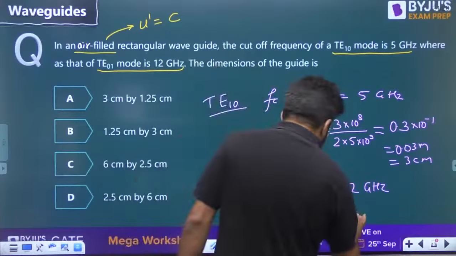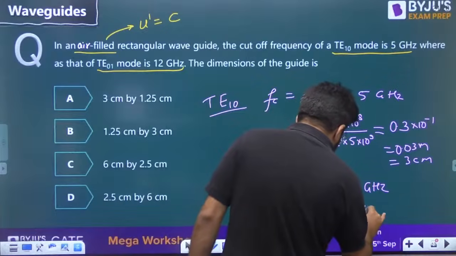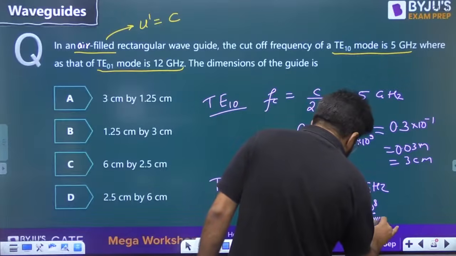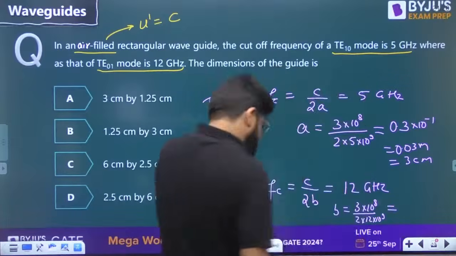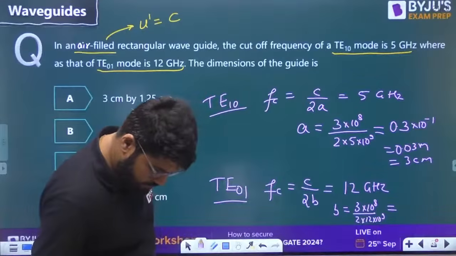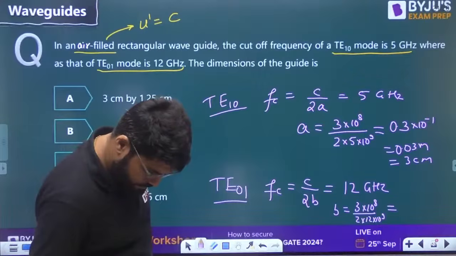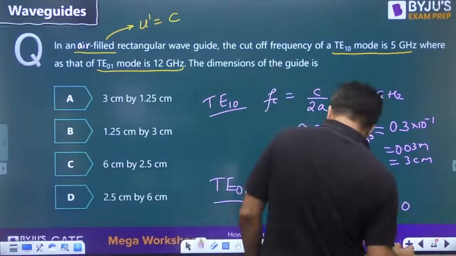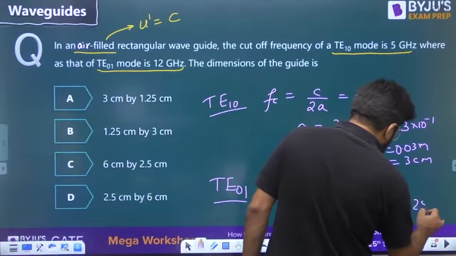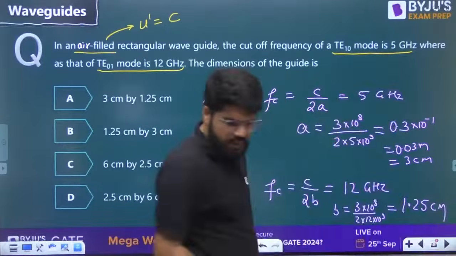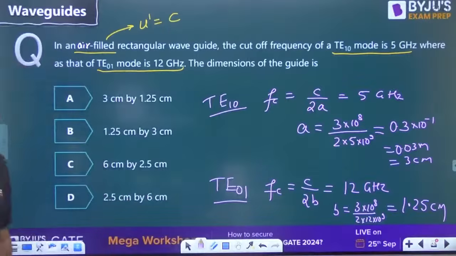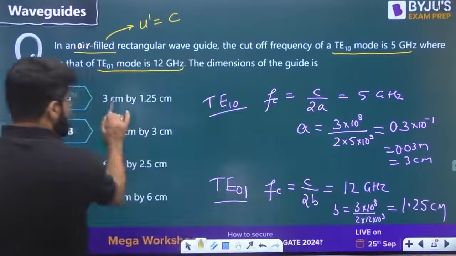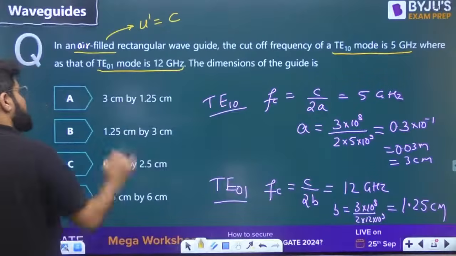So what is the value of B? 3 into 10 power 8 divided by 2 into 12 into 10 power 9, which solves to 0.0125, that is 1.25 centimeter. 1.25 centimeter is the answer. Now commonly you specify whether it is 3 cross 1.25 or 1.25 cross 3.